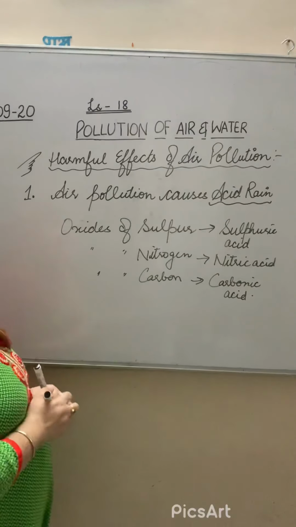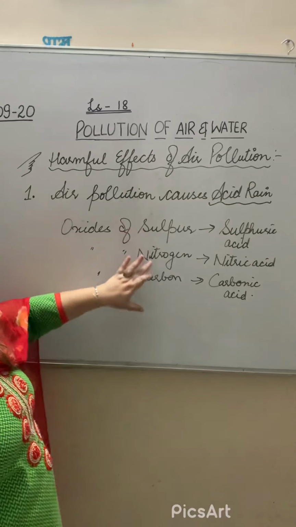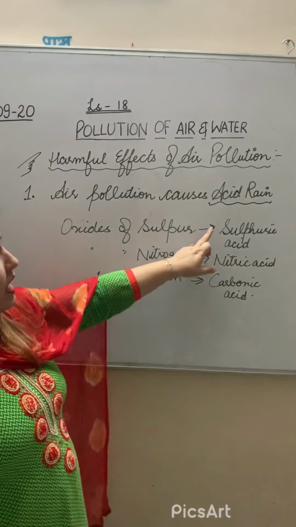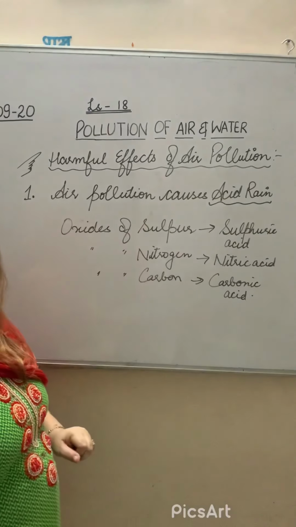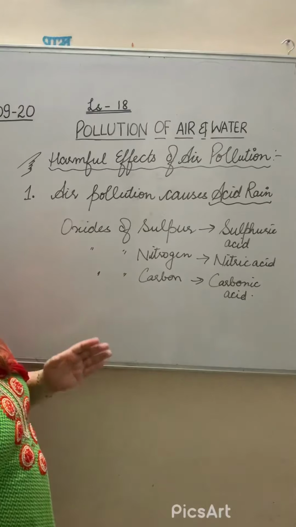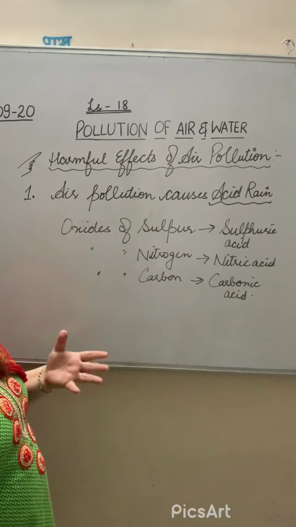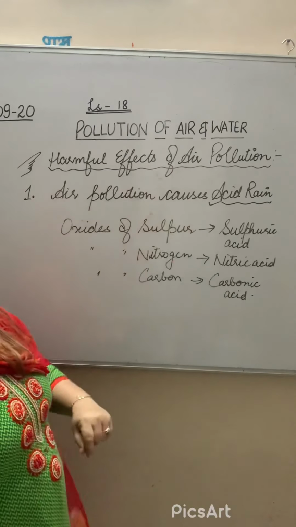That means when these oxides are producing their respective acids, and when these acids come on the earth or fall in the form of the rain, then the acid rain occurs.